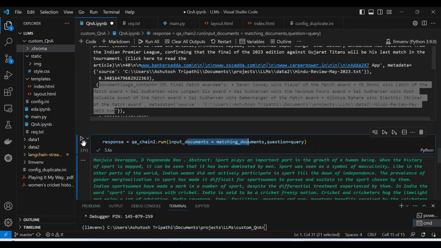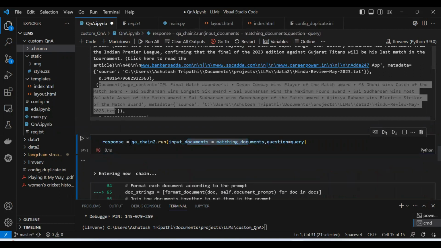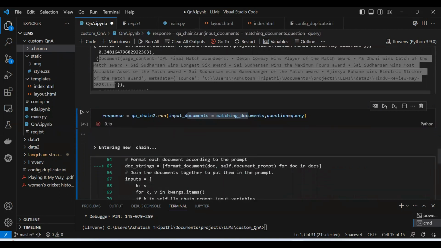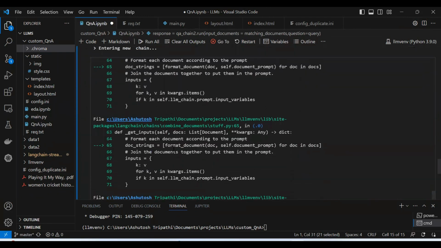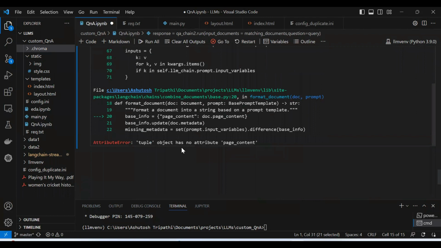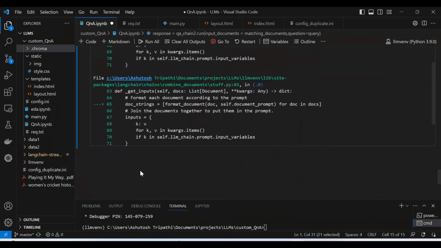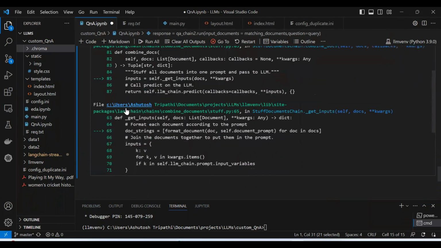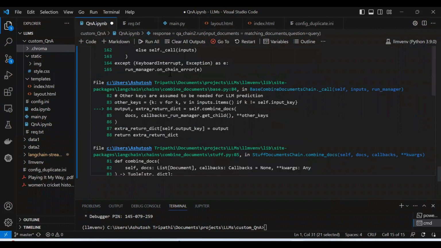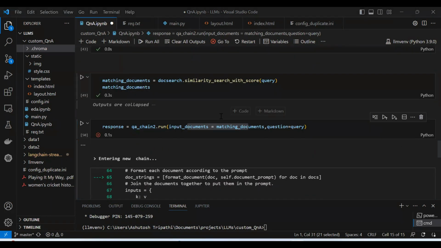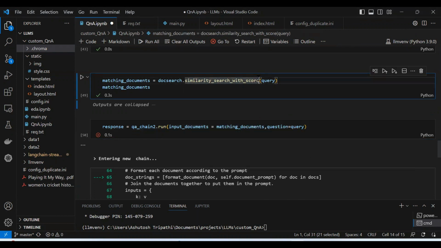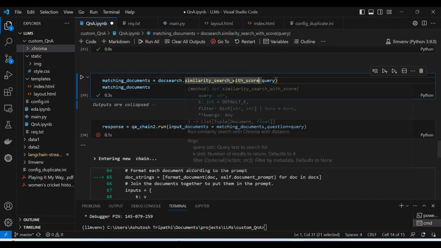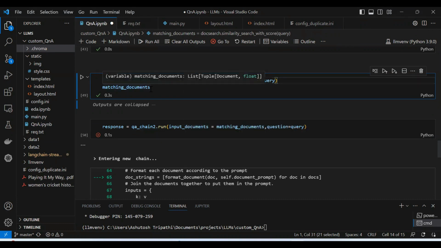And if I just simply run this, what will it do? Okay, what is the problem? Let's see quickly. Tuple object has no attribute page content. Just a minute, let me see what happens. So the problem is that it is not compatible with what we get if we run similarity search with score. Here I wanted to generate the score of all the matching documents.